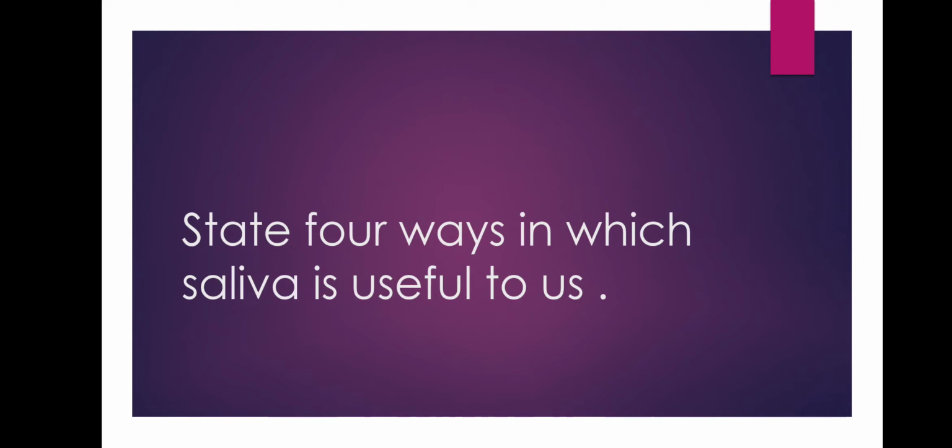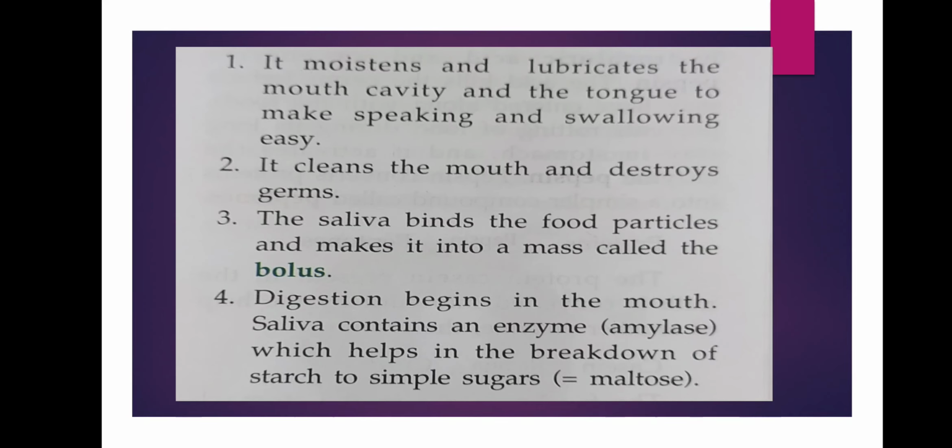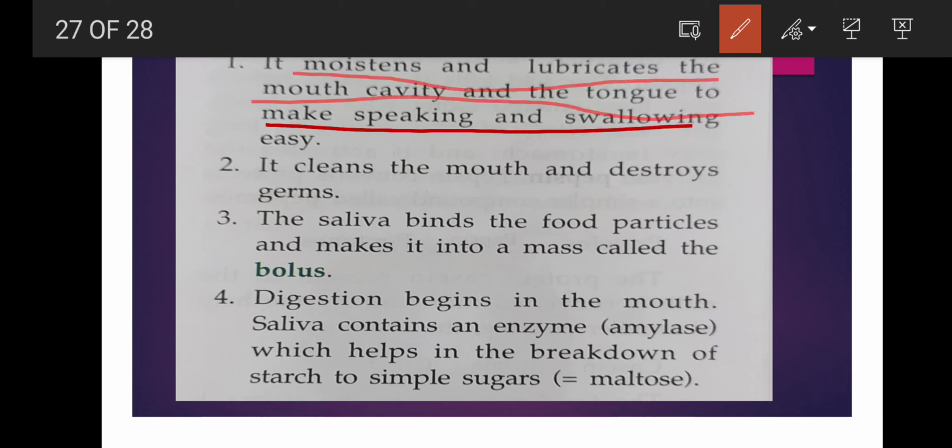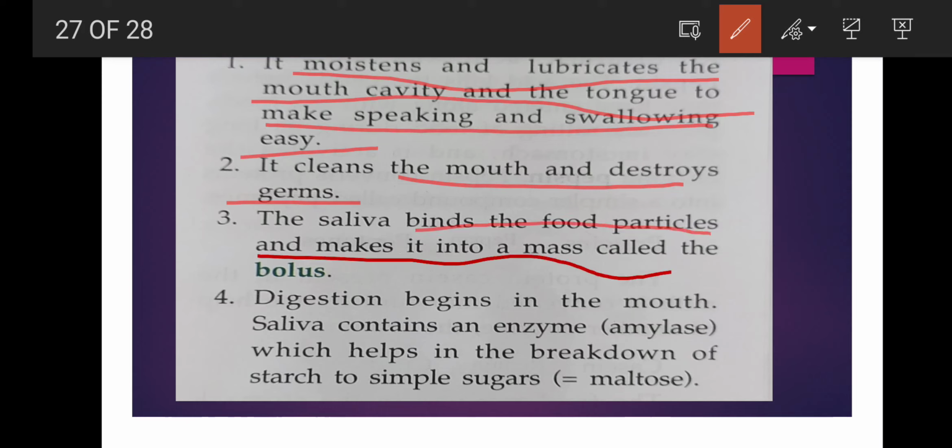Now next, state 4 ways in which saliva is useful to us. And the answer is, the first, that it moistens and lubricates the mouth cavity and the tongue to make speaking and swallowing easy. Second, it cleans the mouth and destroys germs. Third, the saliva binds the food particles and makes them into a mass called bolus. And fourth, digestion begins in the mouth. Saliva contains an enzyme, amylase, which helps in the breakdown of starch to simple sugars.